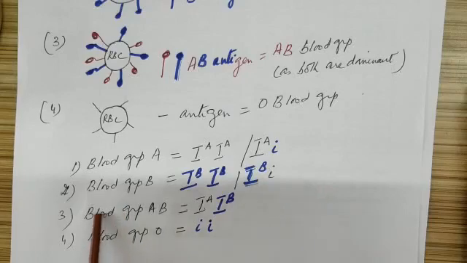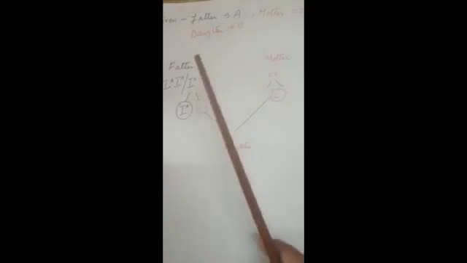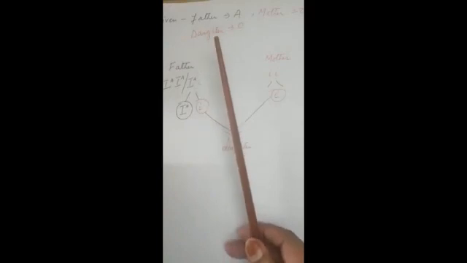But a person who has got blood group AB will have only one type of genotype, that is IA, IB. Likewise, a person having blood group O will also have only one type of genotype, that is small i, representing it is a recessive character. Okay, now that you people have understood the pattern of the blood groups, let us come to the question that is given in your textbook.